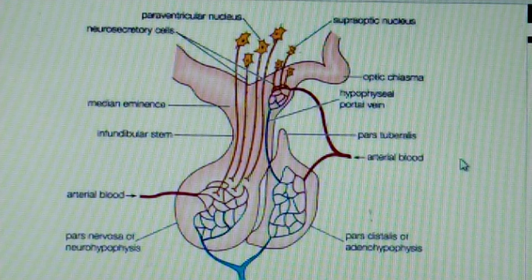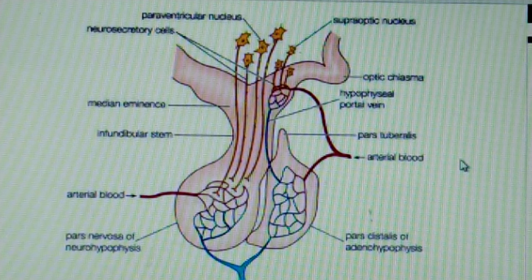Next is diabetes insipidus. It is caused by deficiency of antidiuretic hormone, and it leads to excessive dilute urine. Next is Simmonds' disease, which causes atrophy or degeneration of the anterior lobe of the pituitary gland. The symptoms are that the skin of the face becomes dry and wrinkled, and premature aging is shown in this case.